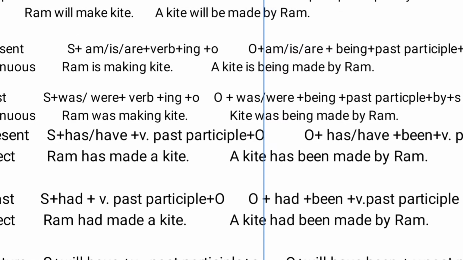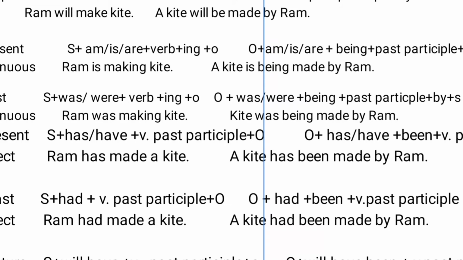Then the next is present continuous tense. According to present continuous tense, what is the formula? Subject plus am, is, are plus verb plus ing plus object. So: Ram is making kite. What changes will we make? Object plus am, otherwise is, otherwise are plus being. What do we have to add before the past participle? Being. We have to add being before the past participle, then by plus subject.